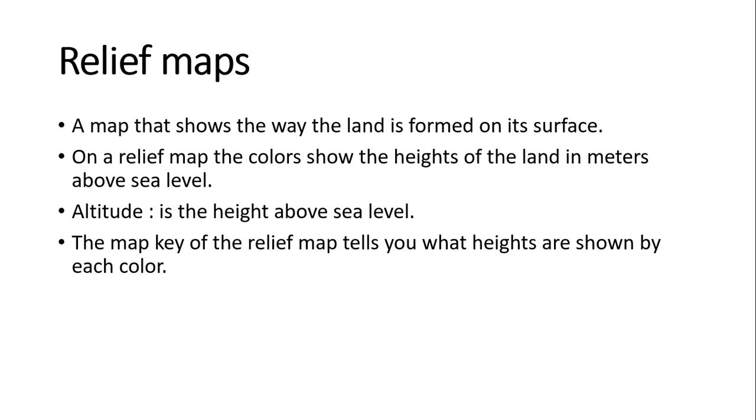So it will show you how high the land is, whether it is very high or not high.